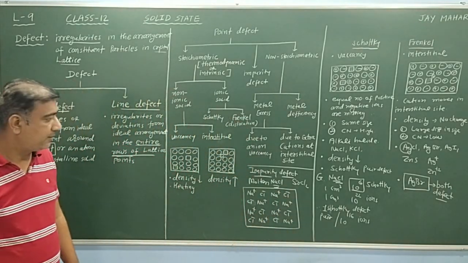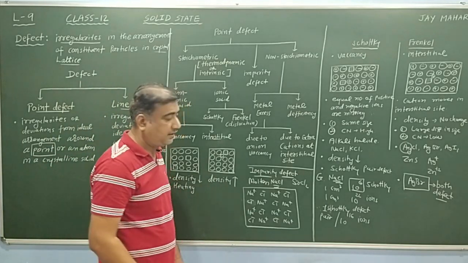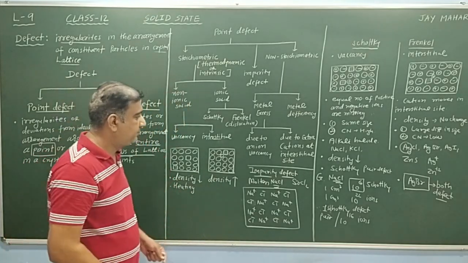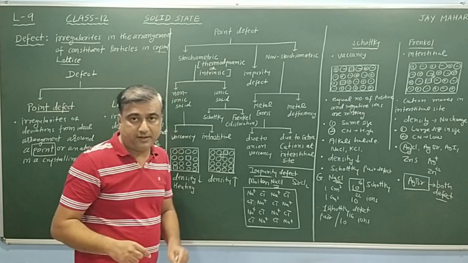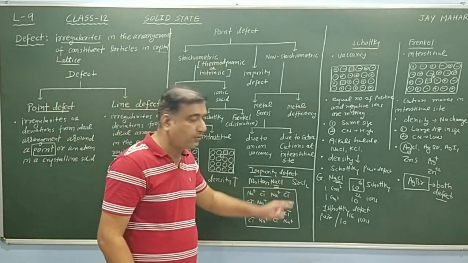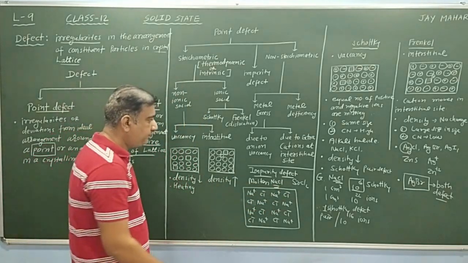For the simplicity purpose, Na+ and Cl- are arranged like this. And when crystallization is carried out by adding SrCl2, then what happens?